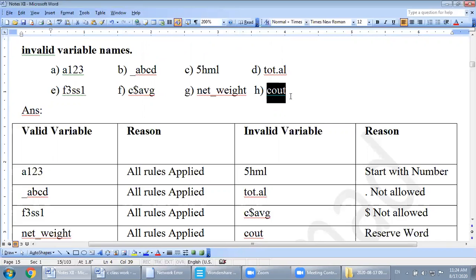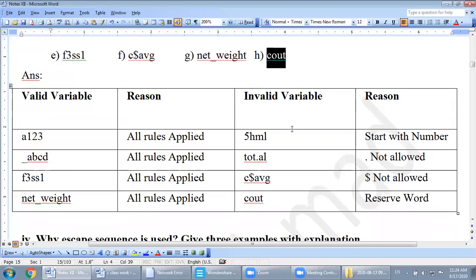Everything else is fine, it starts with a character, but cout is a reserved word, and we cannot use a reserved word as a variable name. So cout is an invalid variable name, because it is a reserved word.